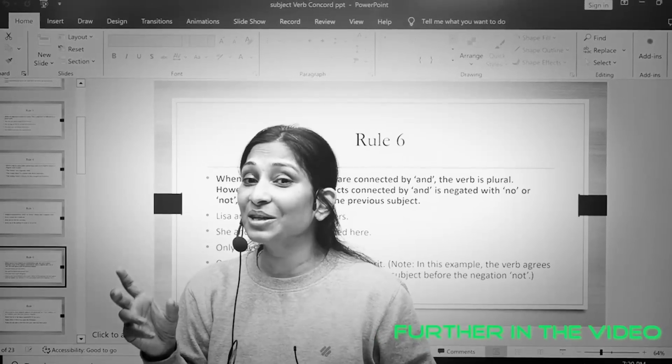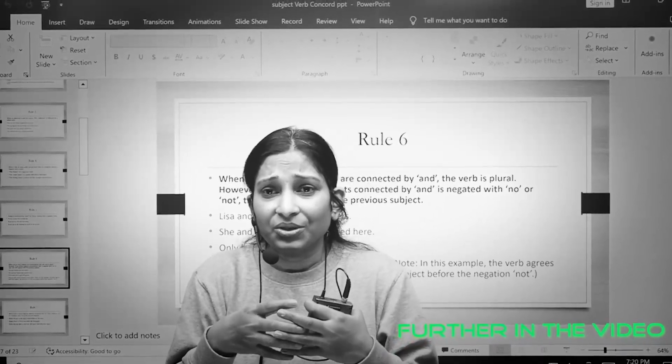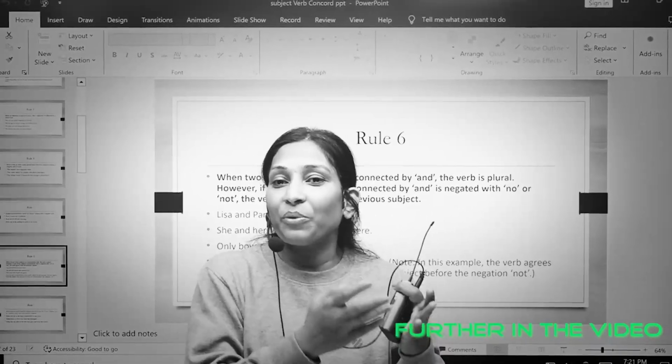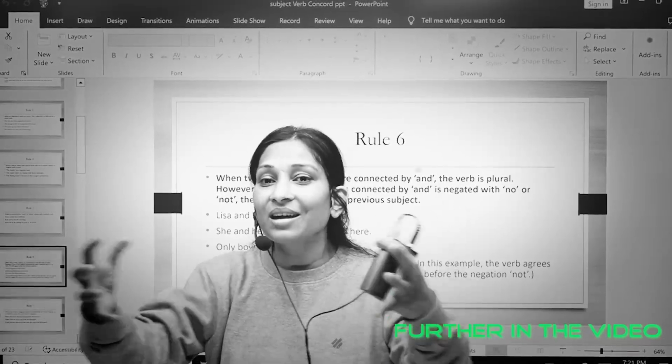Butter, which is subject number 2, right? So these two are part of one breakfast. Bread and butter, you do not eat bread separately and butter separately, right? So bread and butter is a tasty breakfast because they are combined together.